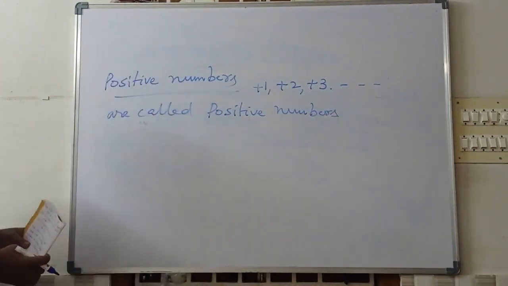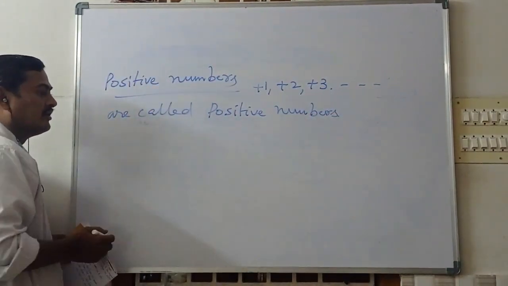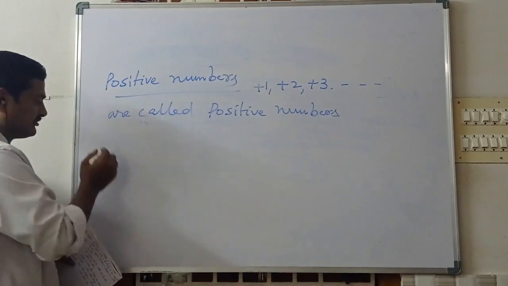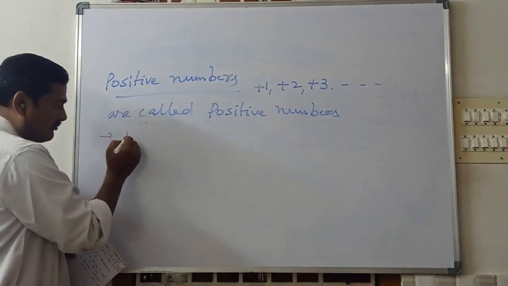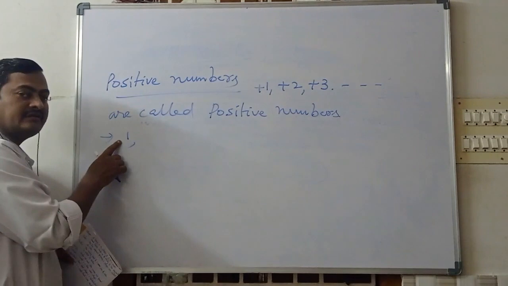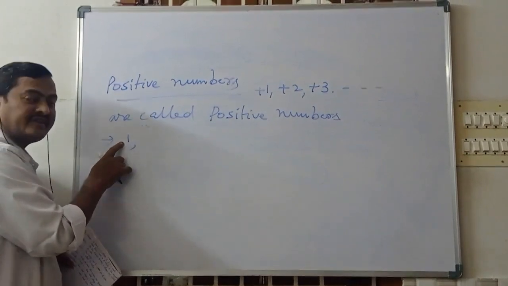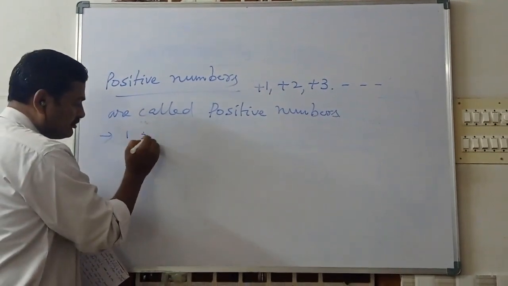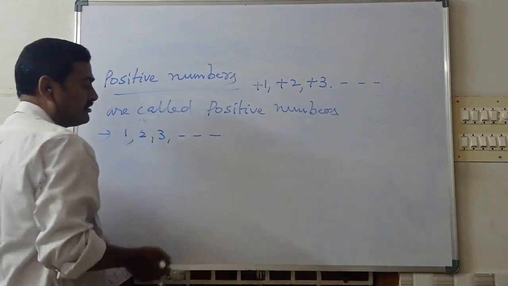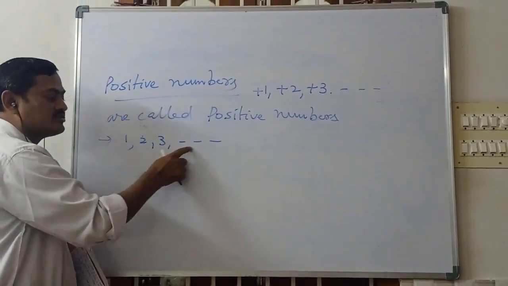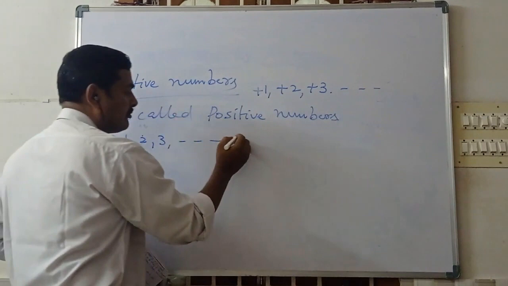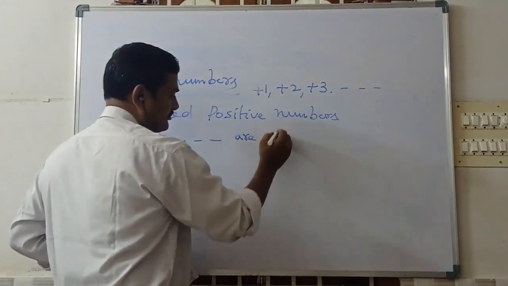And another way: 1. What is the meaning of 1? There is no symbol here, but we consider it as plus. 1, 2, 3 and so on